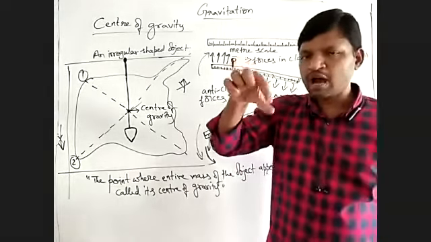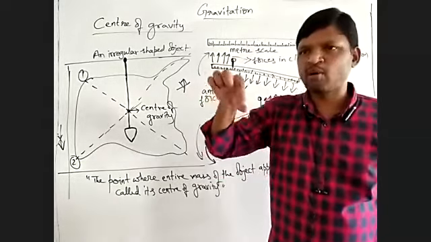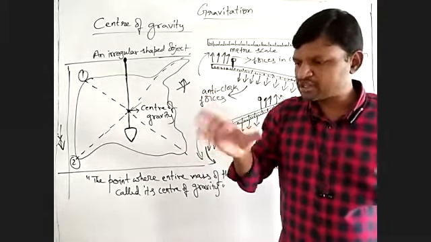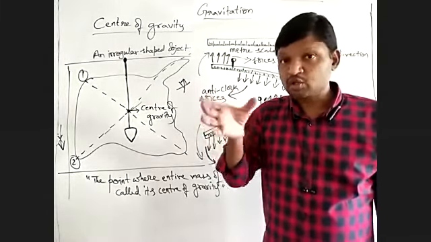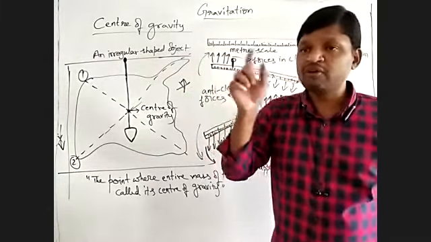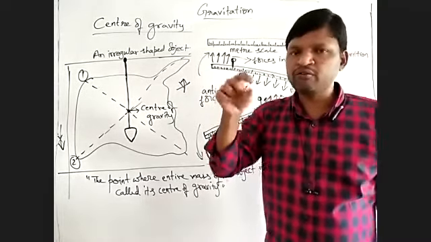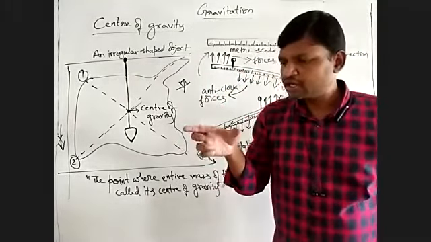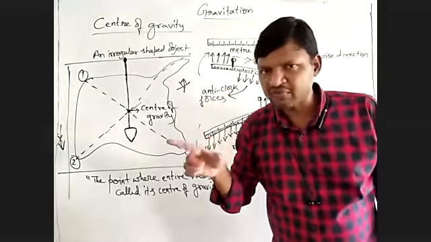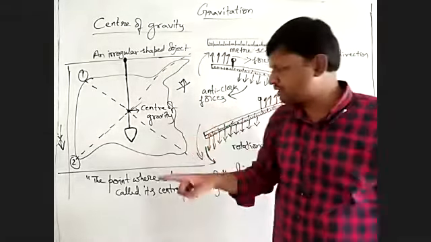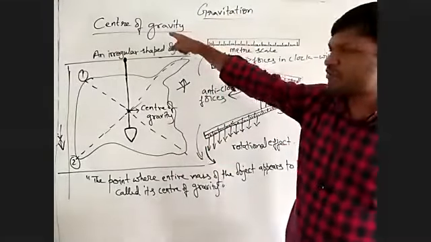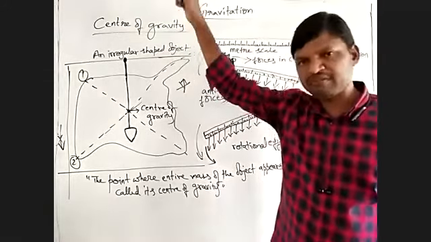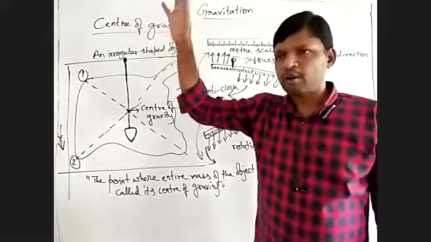So you have to catch at a point such that the object should not rotate. That's all. Wherever you find that point where the object is not having the turning effect, such a point we call the center of gravity of that particular object, wherever it is.